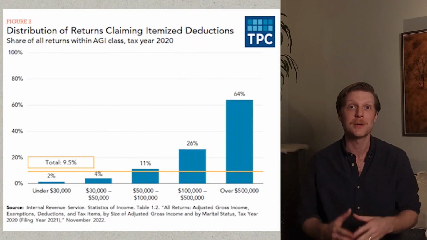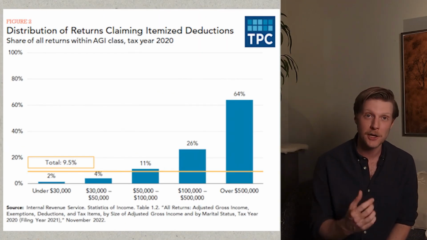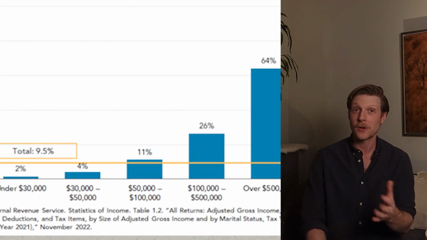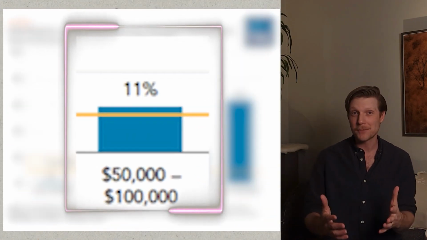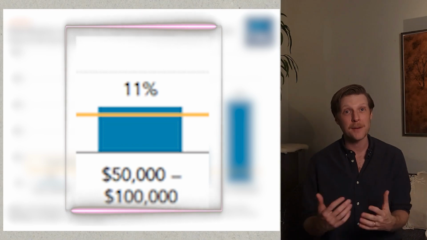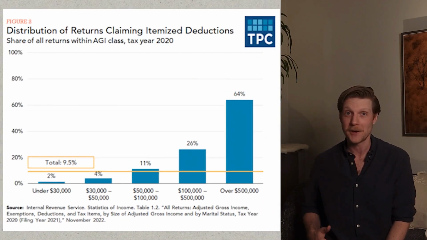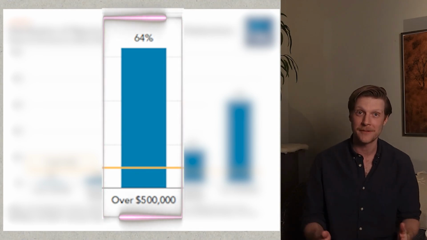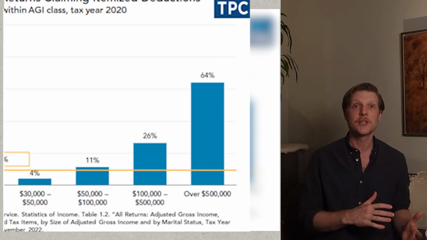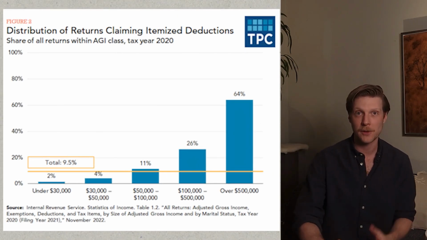This chart shows the percentage of people who itemize their deductions by income bracket. So for instance, if you make between $50,000 and $100,000, there's only an 11% chance that you're going to benefit from itemizing your deductions. Whereas if you're making over $500,000, there's a 64% chance that you'll benefit from itemizing your deductions. So this one is clearly skewed towards the upper income earners.